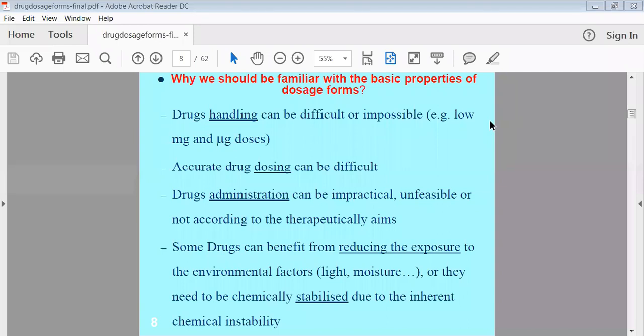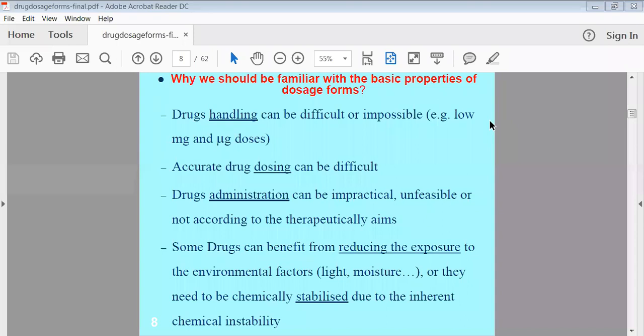The first reason is the handling problem of the drug, because the dose of the drug is very small. For example, some drugs have a 5 mg dose or below. This kind of small quantity we cannot handle alone, or administer, or measure. So that's why we have to prepare the dosage form.